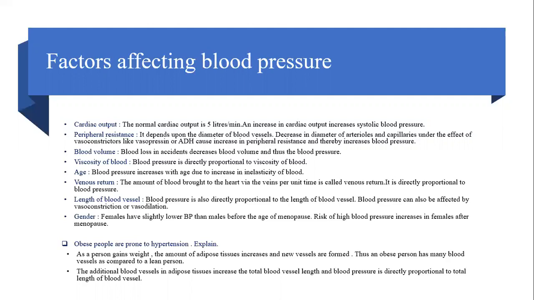This part is also seen in 11th standard syllabus where we have studied about the adipose tissues. As the person gains weight, the amount of adipose tissue increases and so new blood vessels are formed. So does an obese person have many blood vessels in comparison to a lean person? And as the blood vessels increase, the length of the blood vessel increases, we have seen that the blood pressure also increases. So this is the reason why obese people are more prone to hypertension. Let us go to the next question now.